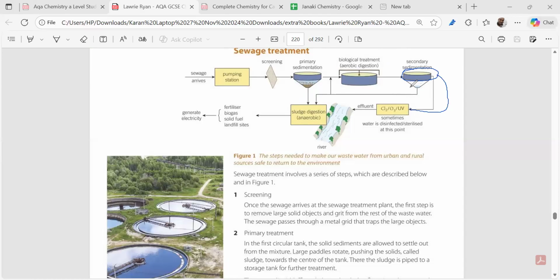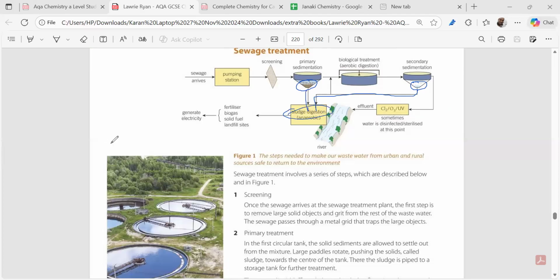We are killing bacteria by what? In potable water treatment, we use chlorine, we use ozone, we use ultraviolet light. Then we kill the final bacteria, and we then dispose the water to the lakes and the rivers. Now, from over here, the solid particles which were there, and over here, the remaining finer particles which were there, this is coming to the sludge digestion.